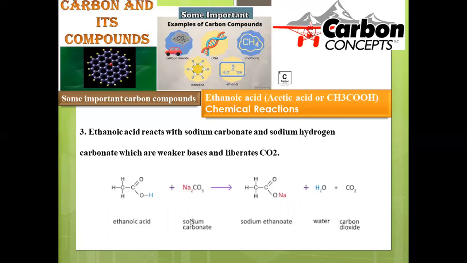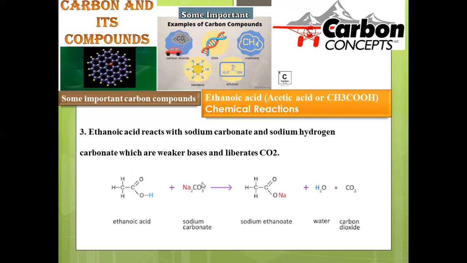And next is about reaction with sodium carbonate. Sodium carbonate is also designated as a base, right? So whenever sodium carbonate is treated with acetic acid, what happens? Hydrogen is removed and sodium gets added, so sodium acetate is generated, which is called a salt.